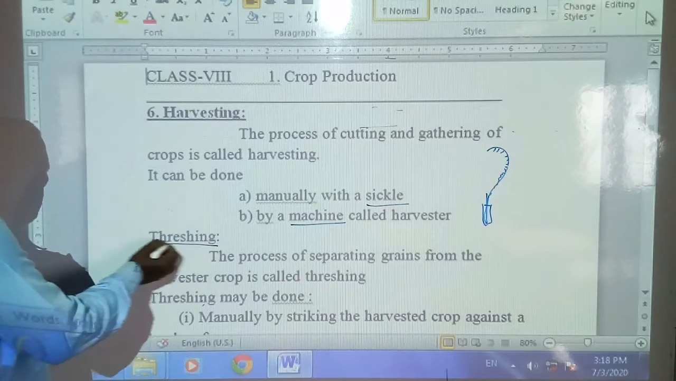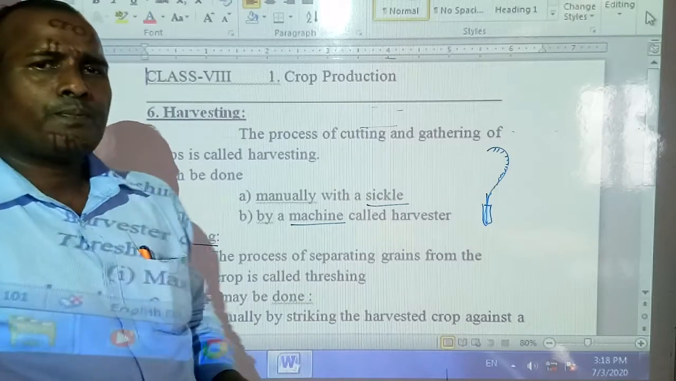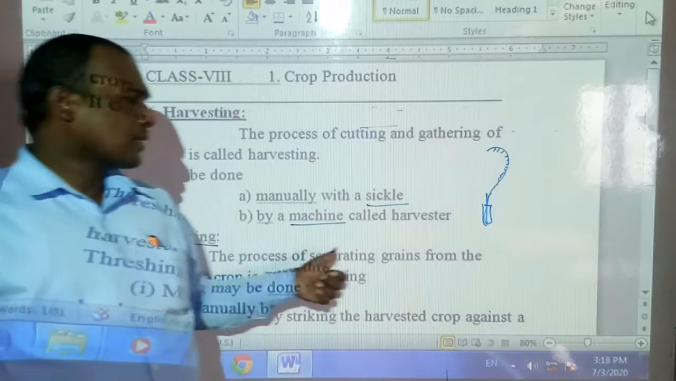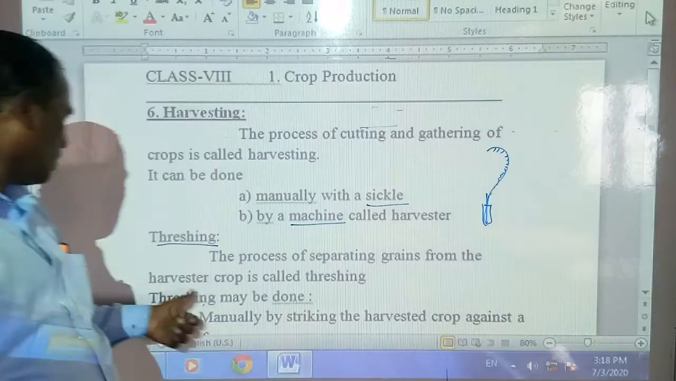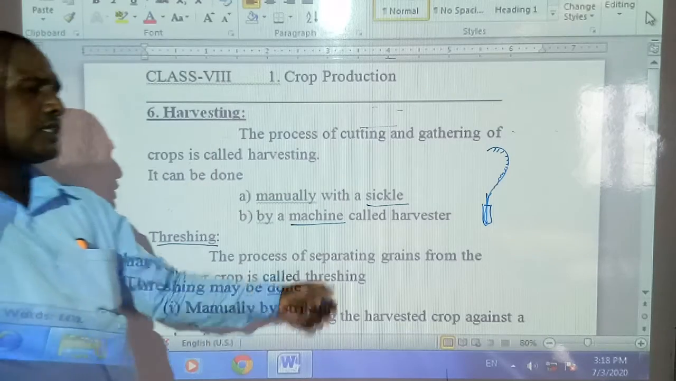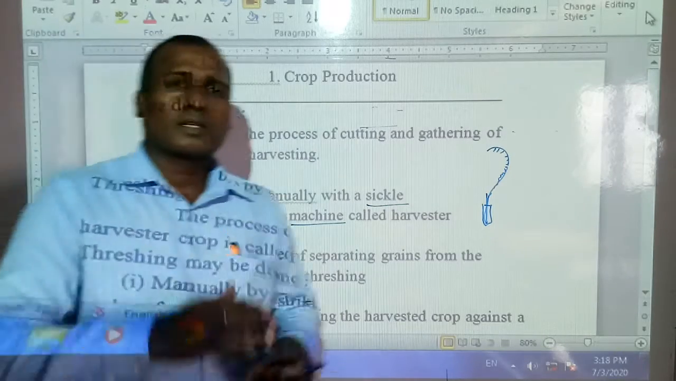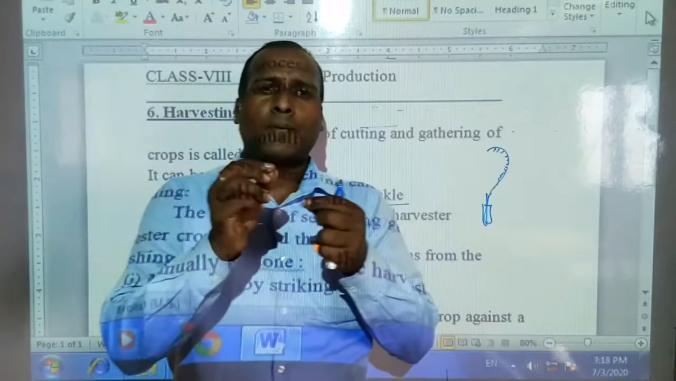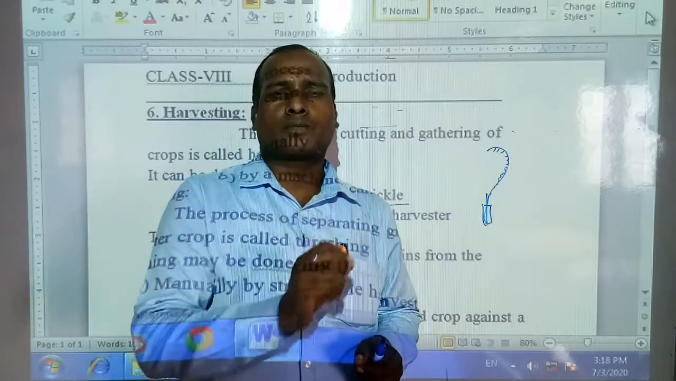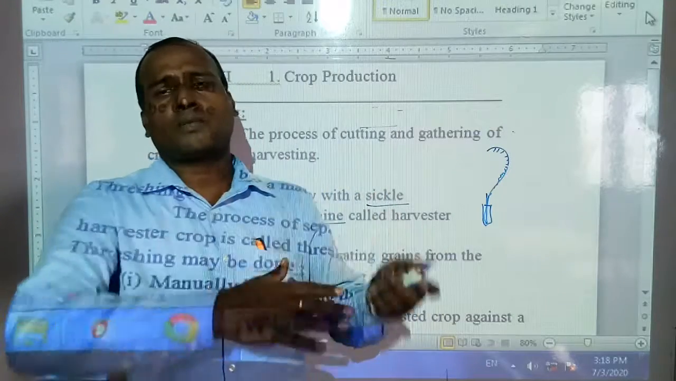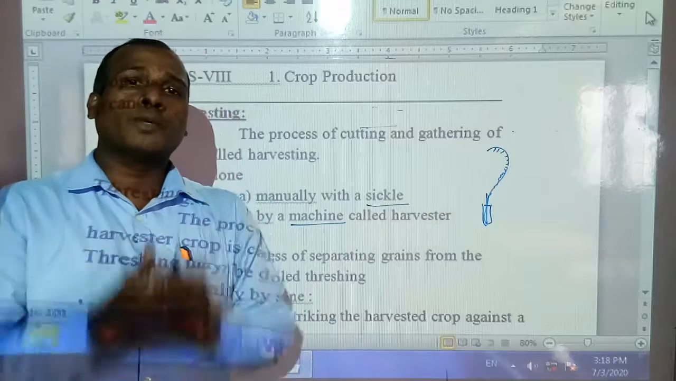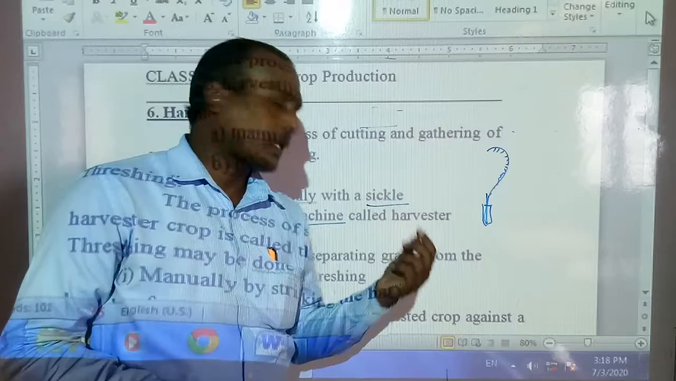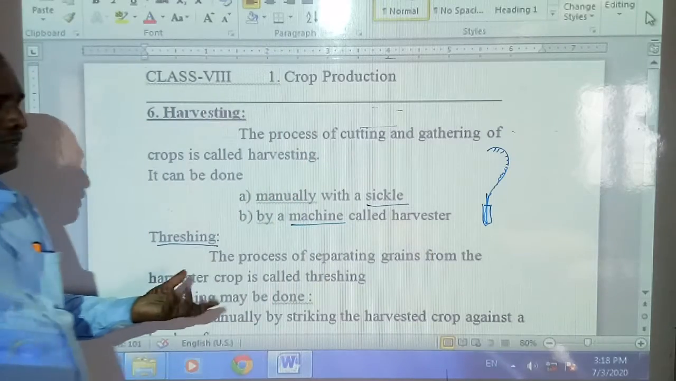Next, students, there are many terms here. Threshing. Some crops we collect by threshing. Threshing means the process of separating grains from the harvested crops. That means the paddy is attached to its stalks. First we cut it, then gather it, and then you have to remove the grains from the stalks or chaff.